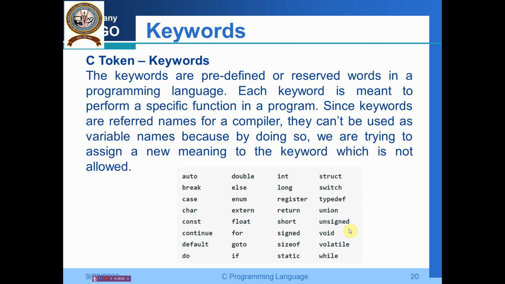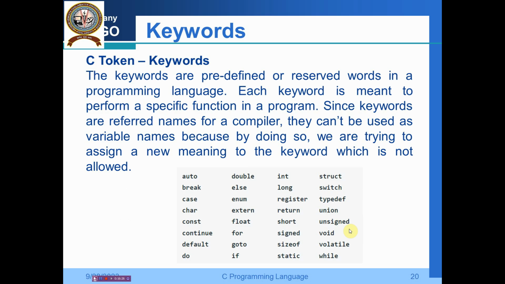First we go for the keywords. Keywords are predefined or reserved words in a programming language like C, and each keyword is meant to perform a specific function in the program. Since keywords are reserved names for a compiler, they cannot be used as variable names, because by doing so you are trying to assign a new meaning to the keyword, which is not allowed.